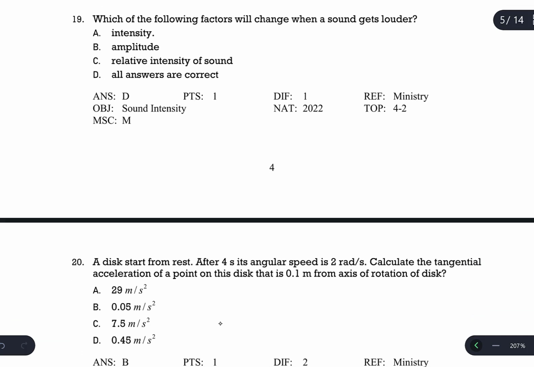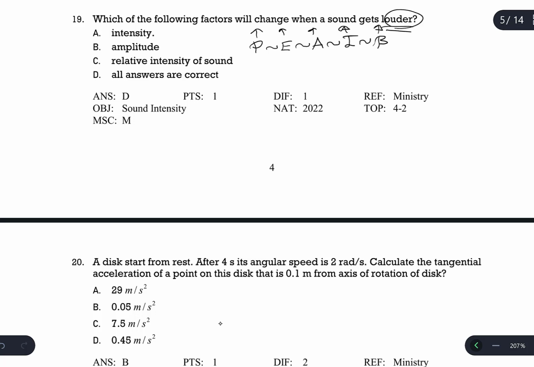Question number 19. Which of the following factors will change when the sound gets louder? Now, loudness is about the power of the source, and power of the source determines the energy of the sound wave. Energy of the sound wave determines the amplitude of the wave. Amplitude and energy determine the intensity of the wave. Intensity determines the loudness or relative intensity beta. So as one of them increases, all of them increase. If one of them decreases, the other one decreases.